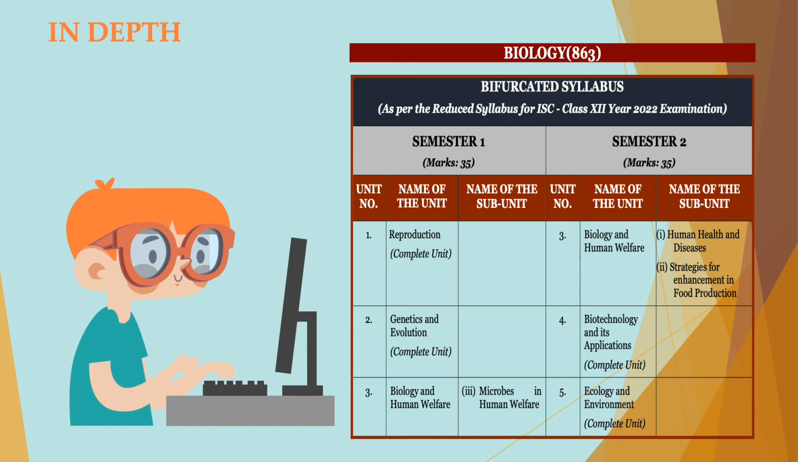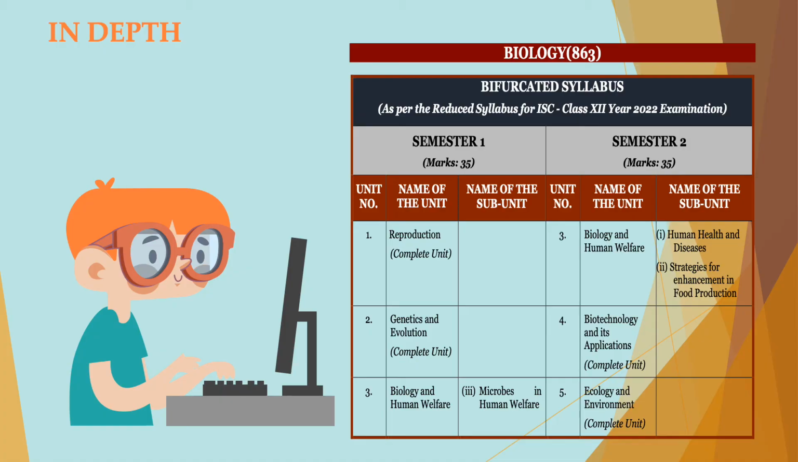So if I may just repeat, so reproduction, genetics and evolution, whole unit. Biology and human welfare, a very small portion of microbes in human welfare, that is semester 1. एक बार semester 1 का पेपर हो गया, उसमें से कुछ भी semester 2 में नहीं आएगा. So these 3 units, or you can say 2.5 units, will be in semester 1 and 2.5 in semester 2.